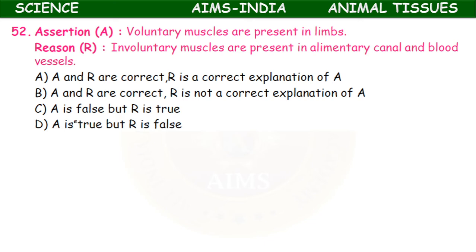Okay. Here both are correct, but the reason is not a correct explanation of A. Voluntary muscles are present in the limbs, correct only. Involuntary muscles are present in the alimentary canal and blood vessels. It is also correct only. But R is not a correct explanation of A.